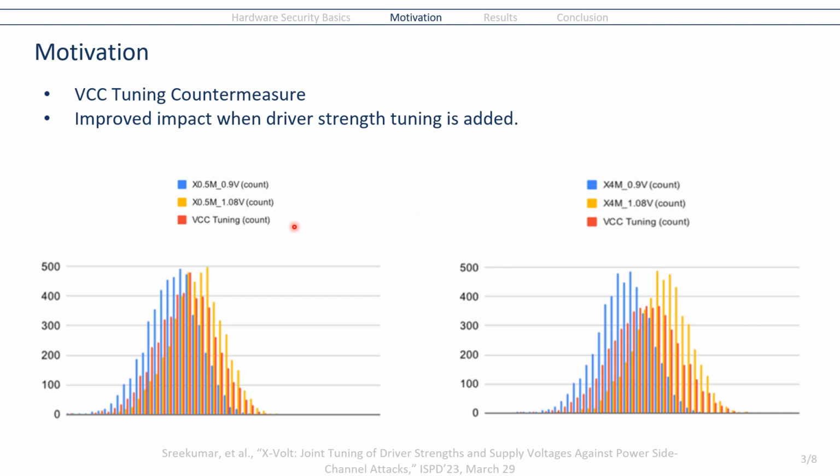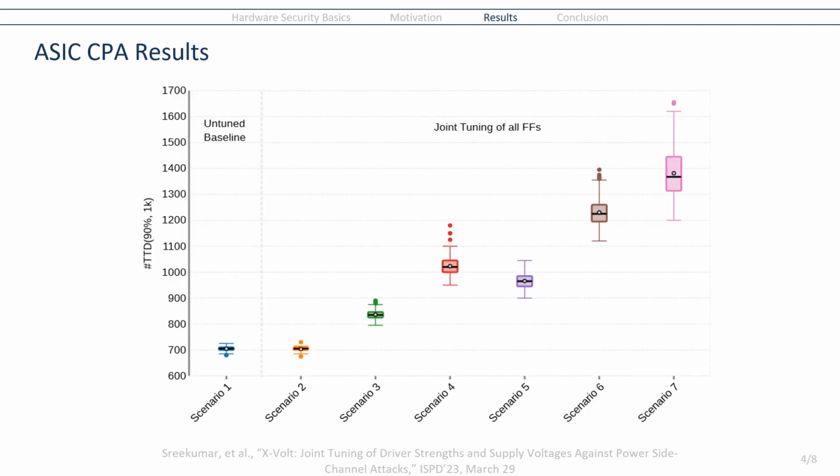So we decided to do a study to better understand the effects of changing driver strength, and we also decided to look into tuning the driver strength and the VCC together. In our study, we implemented this runtime tuning on ASIC and FPGA to see how this would work on different setups. To see more details on the implementation, you can refer to the longer presentation. These are the results for the CPA trials on our ASIC setup. For more detailed analysis of each of these scenarios, you can refer to the longer presentation available.